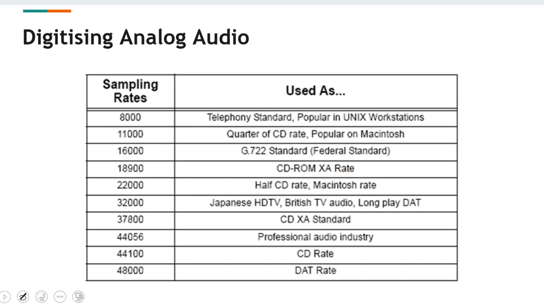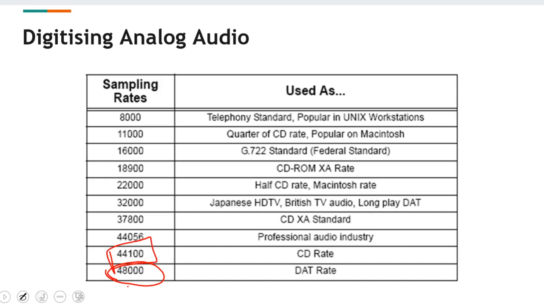Depending on different types of devices, there could be variations in the frequency that they record. For example, digital audio, even pro digital audio these days, would use 48,000, and a lot of consumer digital audio would use the CD rate, that is 44,100.